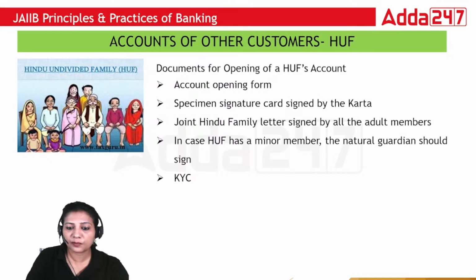A specimen signature signed by the Karta will be obtained. A joint family letter signed by all the adult members will be taken. If there is a minor member, the natural guardian will sign on behalf of the minor, and we have to obtain KYC documents of all the members of the family.